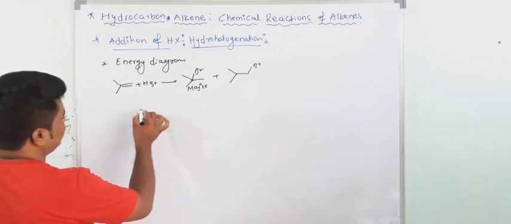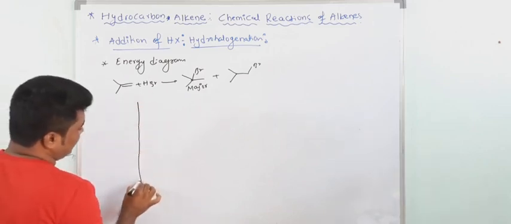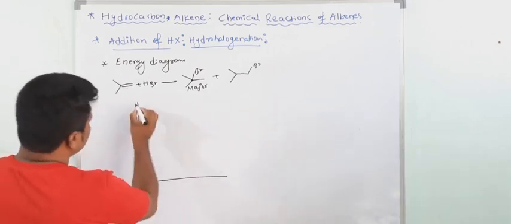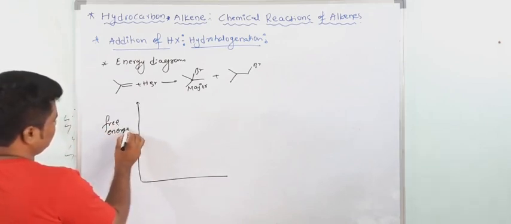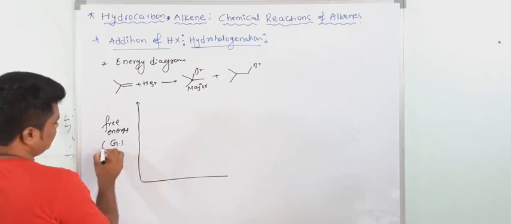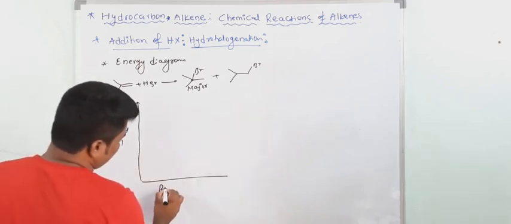Okay, so here, if you draw the energy profile diagram for this reaction, see, this is the free energy, delta G. Now this is the reaction coordinate.